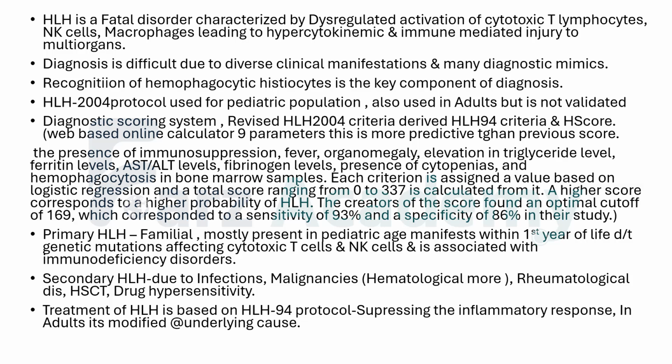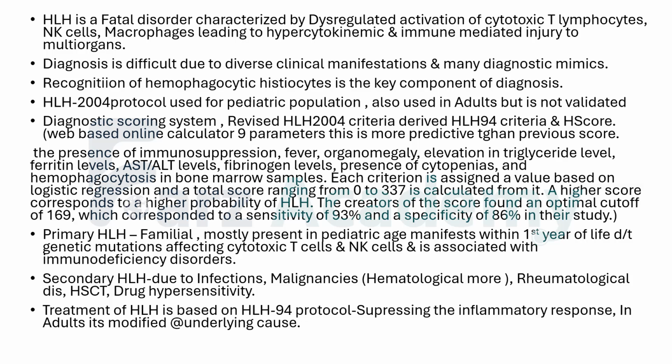That is an online web scoring system. It has 9 parameters which predict whether a patient has HLH or not. So which are these 9 parameters? The presence of immunosuppression, fever, organomegaly, either hepatosplenomegaly, elevation in triglycerides, ferritin levels, AST and ALT levels will be elevated, more of ALT, and fibrinogen levels will be low, presence of cytopenias, so at least 2 cell lines will be suppressed, and hemophagocytosis in the bone marrow.